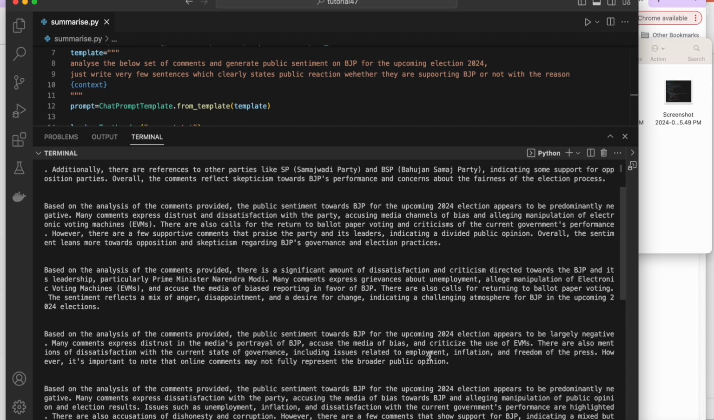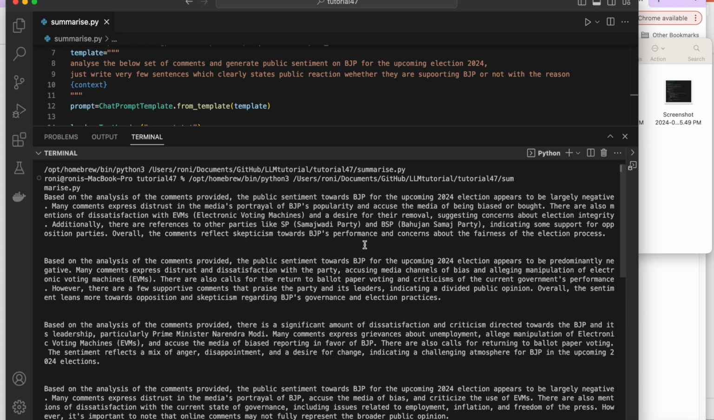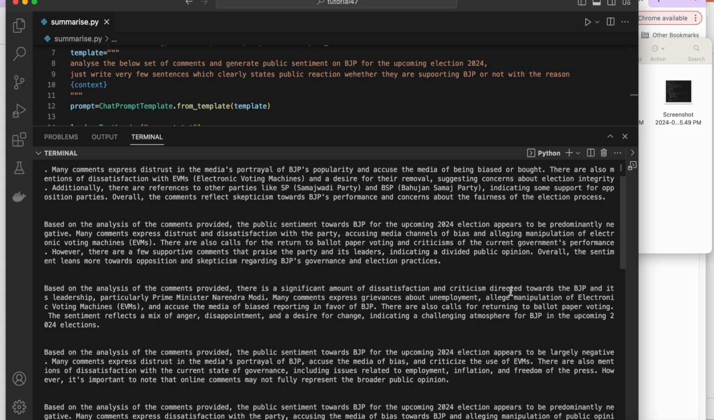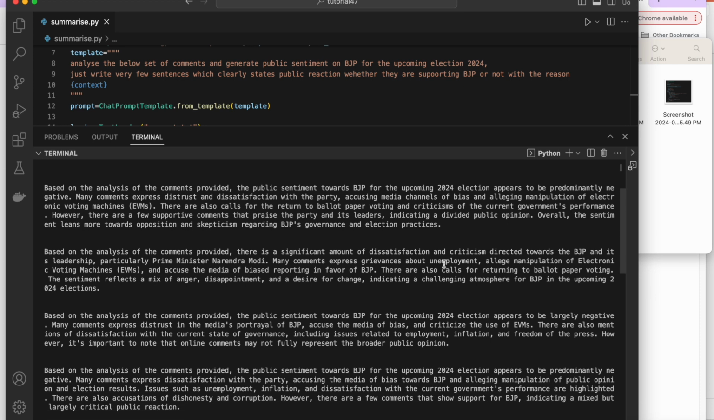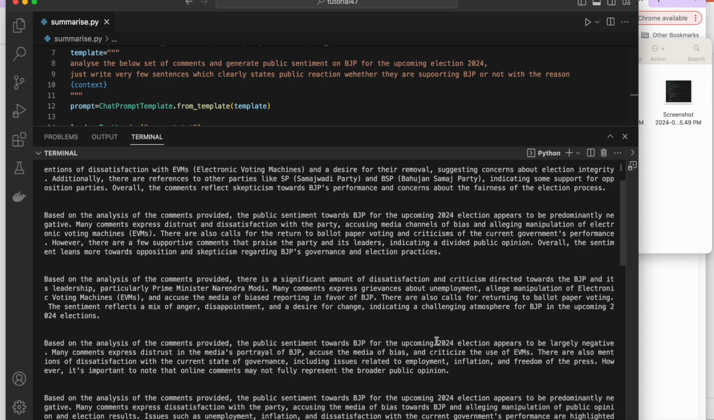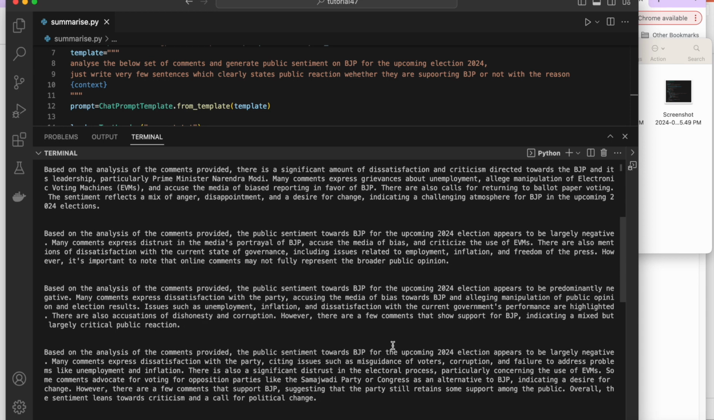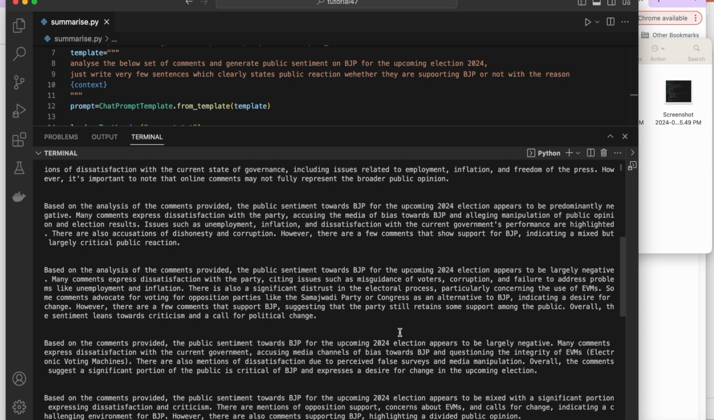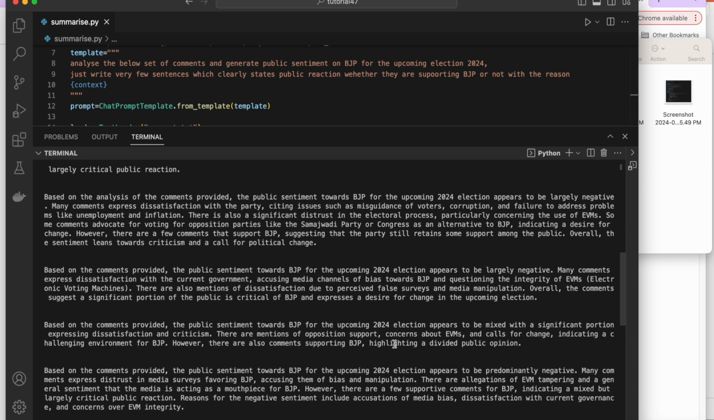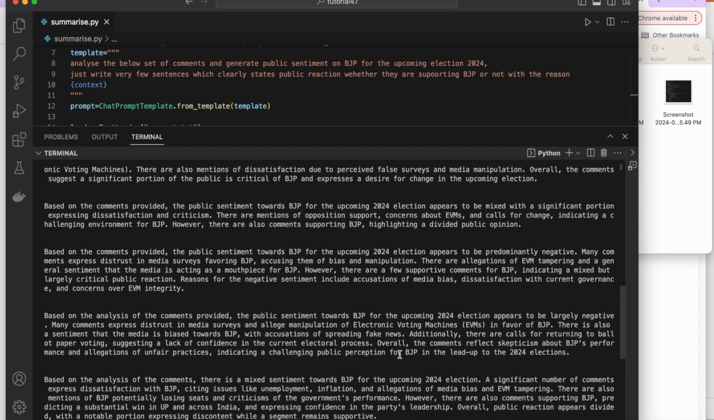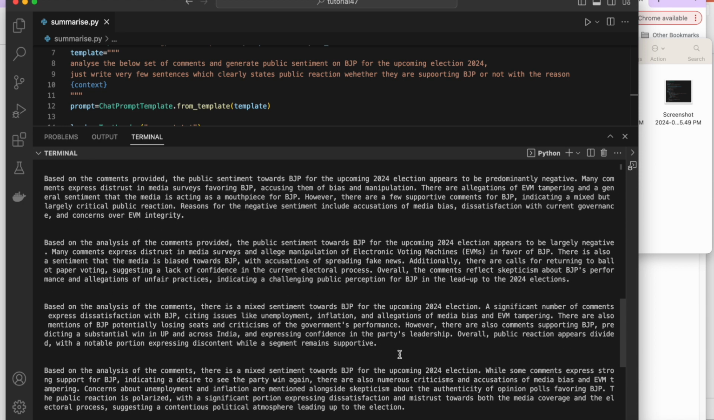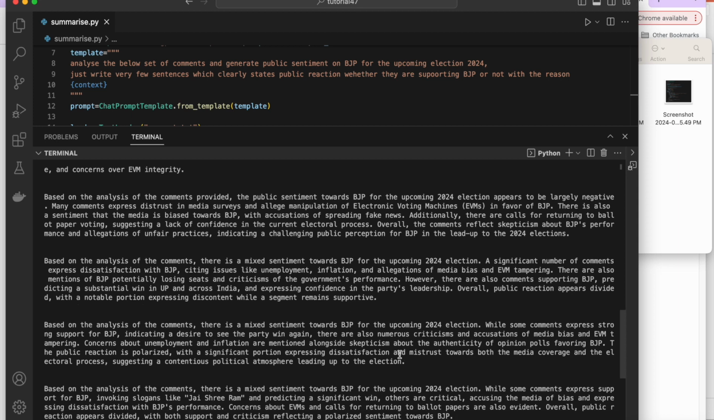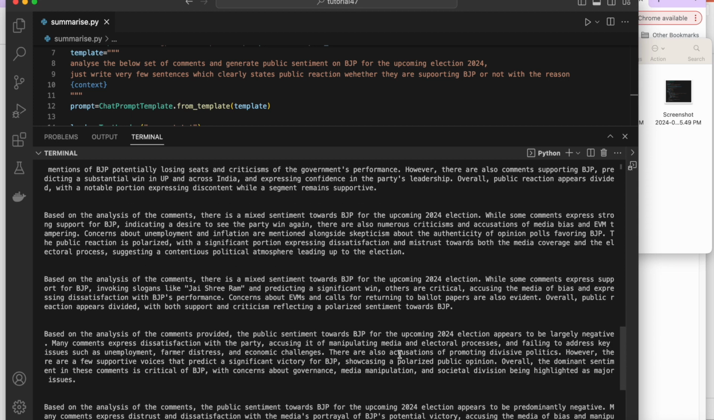So basically, I can see largely negative things are coming. Public sentiment towards BJP appears to be largely negative. Negative. This three section is actually negative. Negative, negative. This is also negative. Yes, so I can see everything is negative here. This is a very bad thing for the ruling party. But yeah, that is what it is.